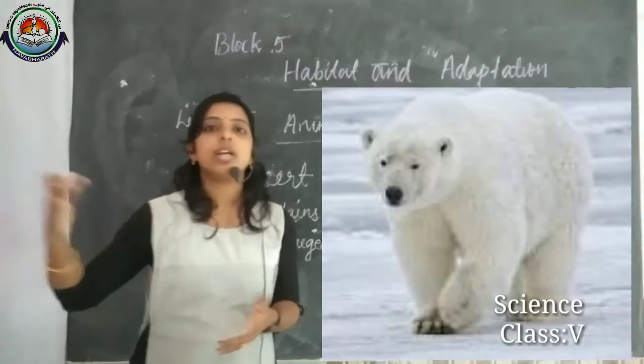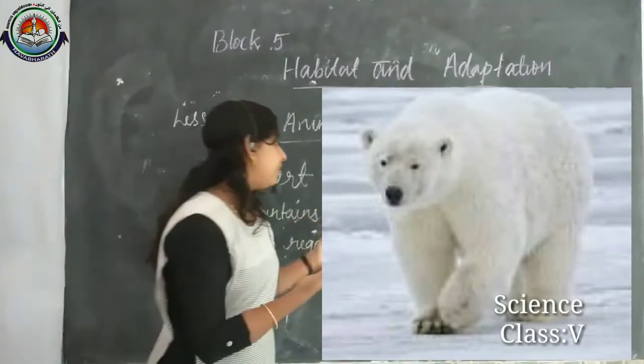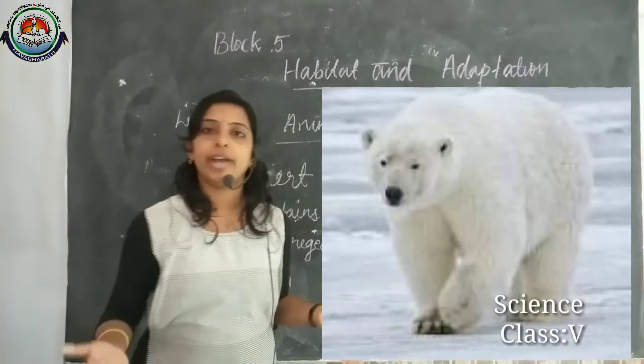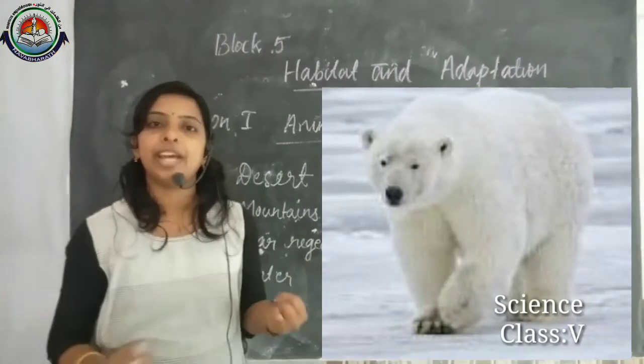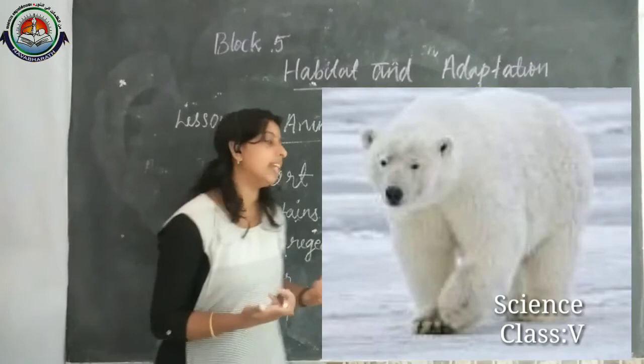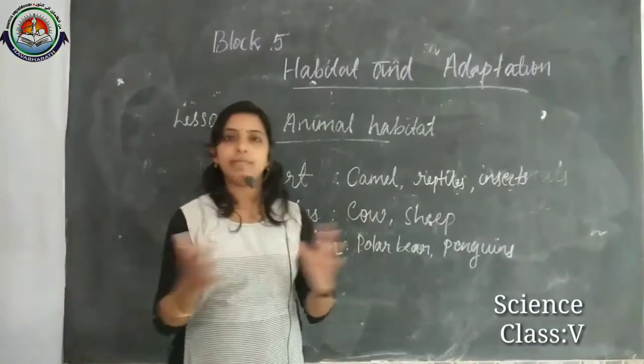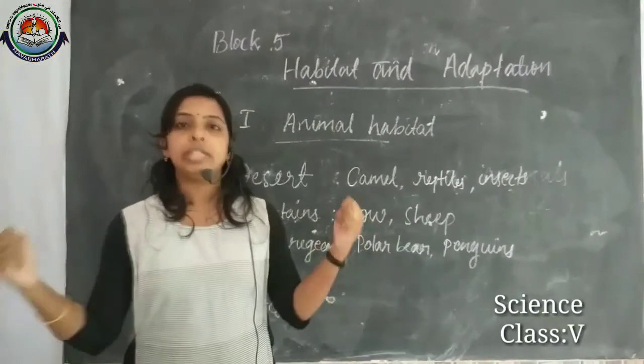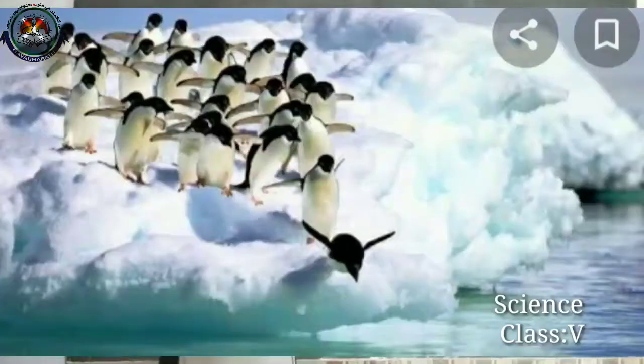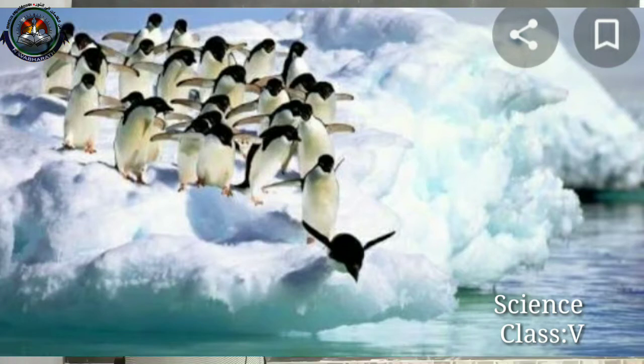So the snow's color is white, and the polar bear's color is also white, so they can easily escape from their predators. Okay, then penguins also, these penguins are moving in a group every time. Here you can see, when they are together in a group, they can avoid the extreme cold, and their body, the black color, you can also see that.